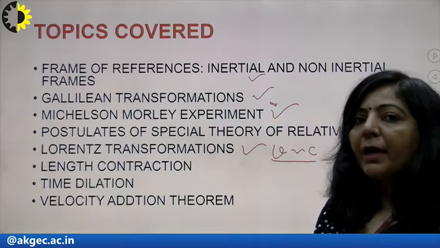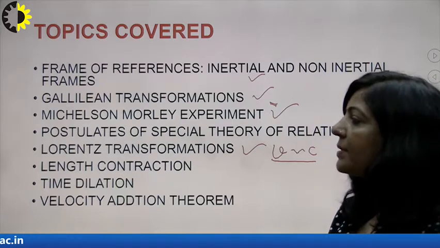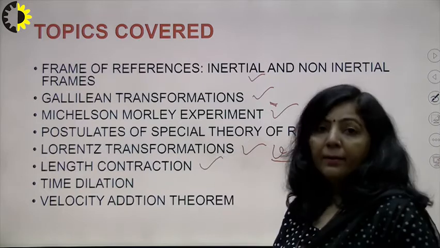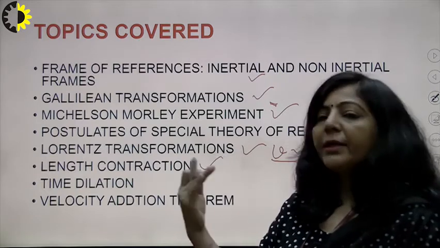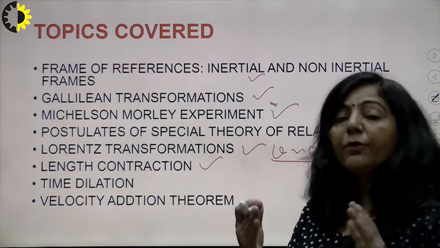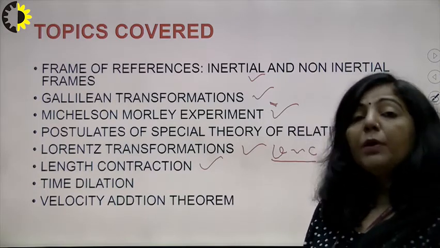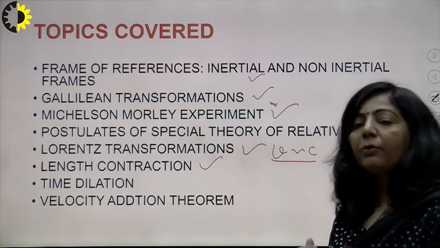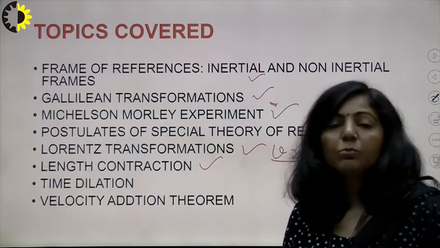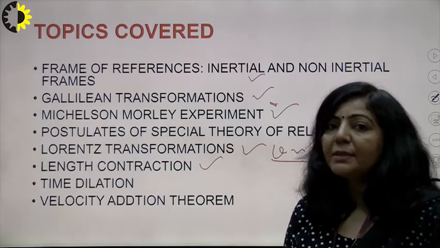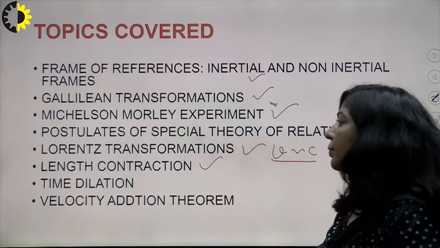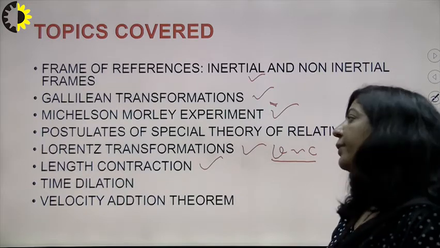In relativistic mechanics, since nothing is absolute and everything is relative, we derived an expression for length contraction. We proved that along the direction of motion, if the velocity of the object is comparable to c, then for a stationary observer the length contracts by a factor of root 1 minus v square upon c square. In other words, the contraction is because of the motion of the object. So you have this concept of length contraction.